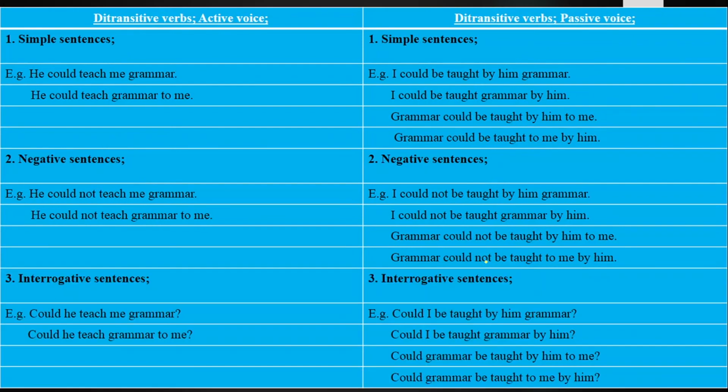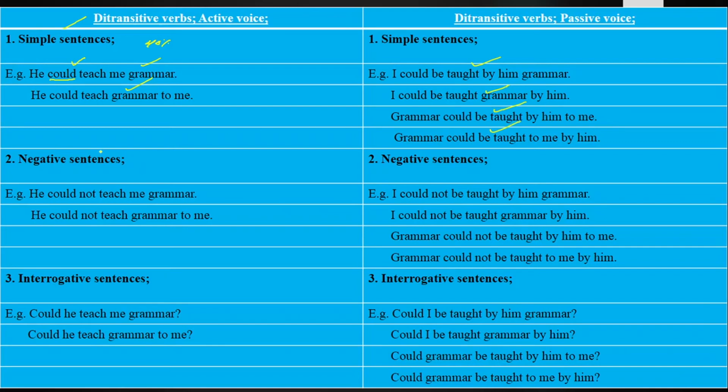Next we have got the modal auxiliary verb could. It also gives the meaning in present in secondary level, that is used for 40%, which we will discuss now. The simple sentences of modal auxiliary verb could. He could teach me grammar. He could teach grammar to me. In passive, I could be taught by him grammar. I could be taught grammar by him. Grammar could be taught by him to me. Grammar could be taught to me by him.